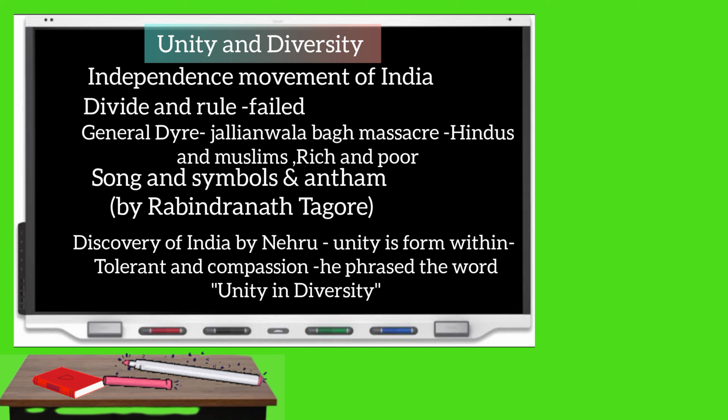There was no Hindu, no Muslim, no rich, and no poor, and all the people laid down their lives for India. So you have songs, symbols and anthem which bring the nation much closer.